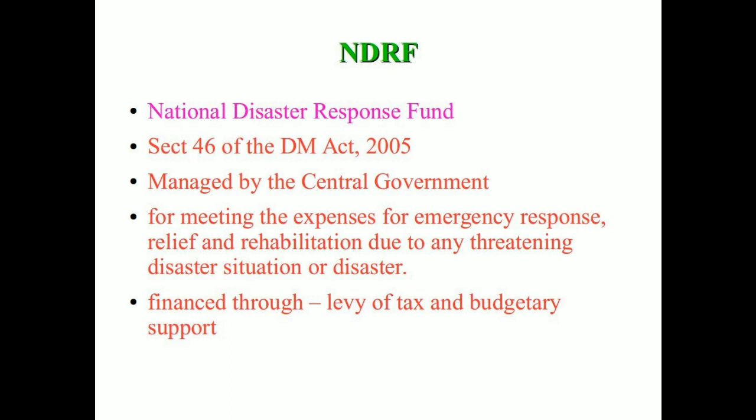It is financed through the levy of a cess on certain items chargeable to excise and customs duty and approved annually through the finance bill. The requirement for funds beyond what is available under the NDRF is met through general budgetary sources.